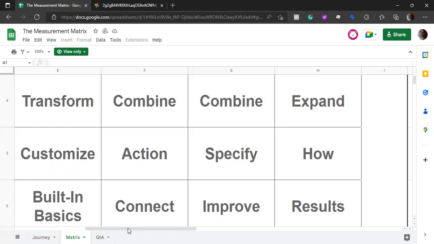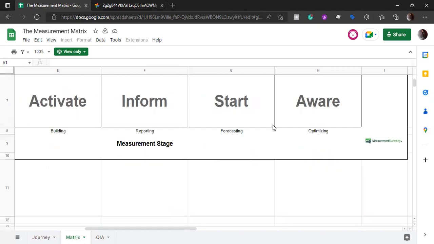And the final is expand, where we basically give the concept of optimization to other platforms like Facebook ads. How is Facebook ad spend going to affect Google Analytics, right? So this is what optimizing is.